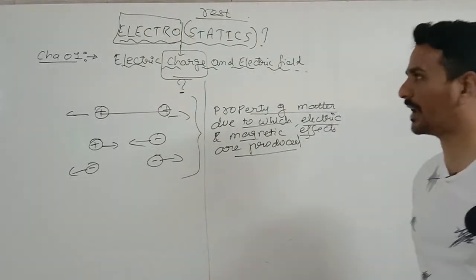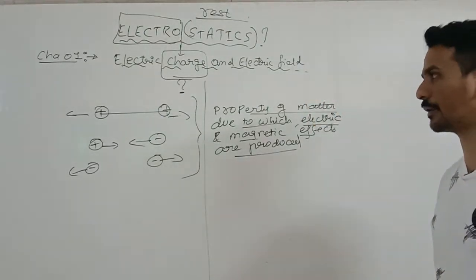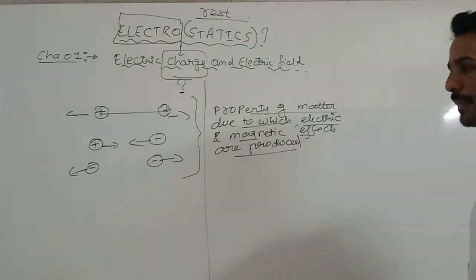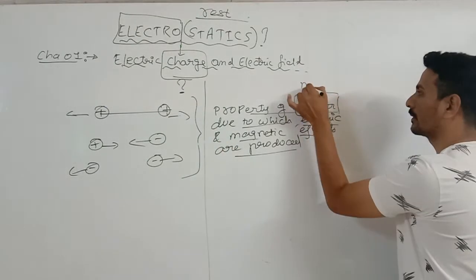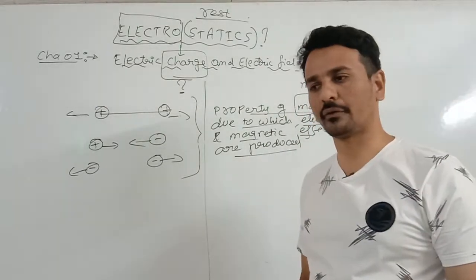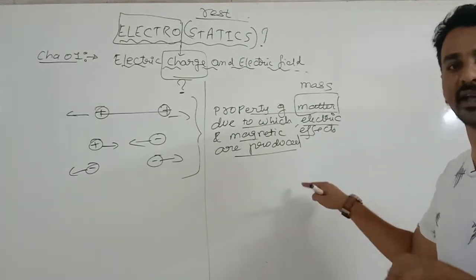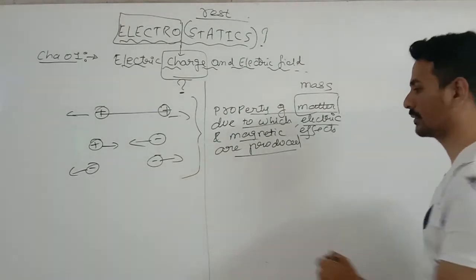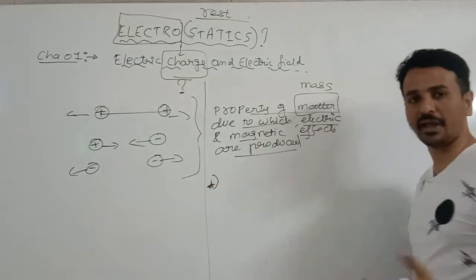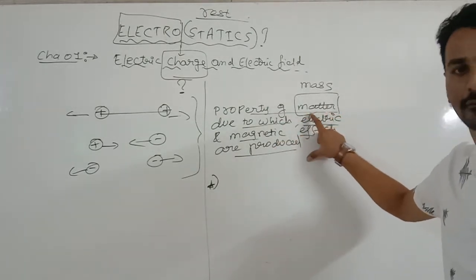This video is completely about the introduction of electrostatics. We'll go through the topics later on, right? Now, charge is the property of a matter. Matter means mass, right? So, first point will be charge will exist only if there is mass. Or you can say that if there is charge, there will be mass, because it is a property of matter, property of mass, right?